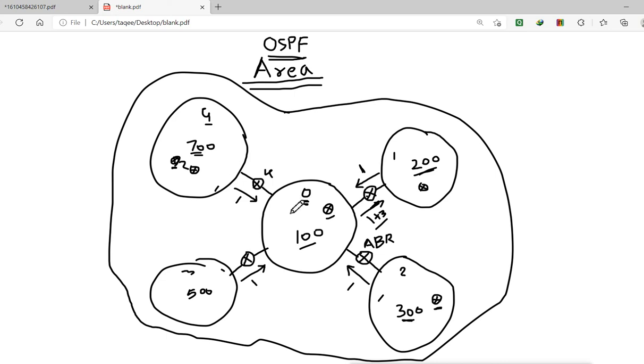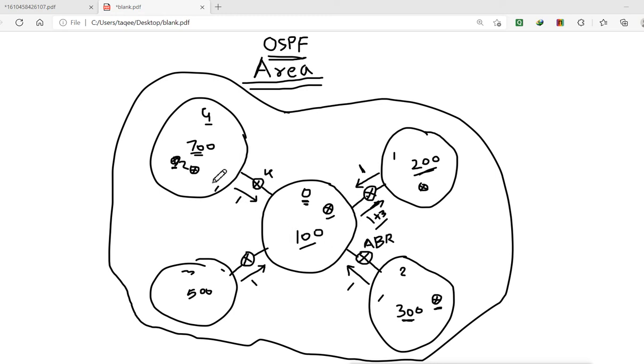Now when we configure OSPF, as I said, the design is very important. First you have to make sure you have properly designed on paper what you want to do, how you are going to configure the network, and how you are going to configure areas.